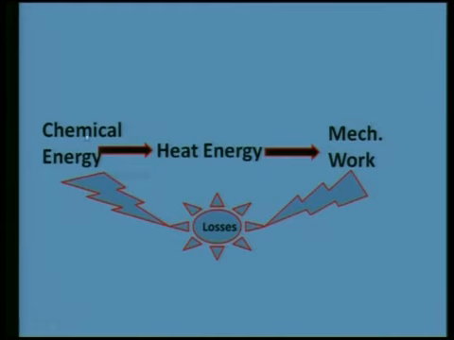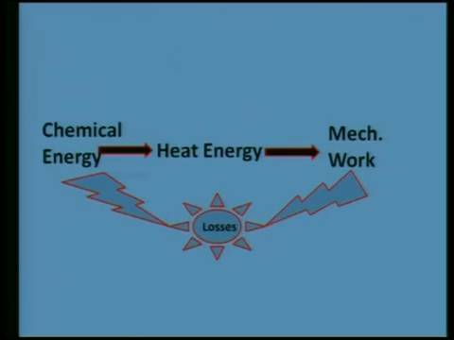So total chemical energy, which was high grade energy, has been converted into heat energy, which is low grade energy, and finally this low grade energy is getting converted into mechanical work, that is high grade energy. So for conversion of this low grade energy into high grade energy, the conversion efficiency can never be 100%, it is always less than 100%. This mechanical work can again be converted into 100% heat energy, but 100% conversion of this low grade energy into high grade energy is not possible at all. That's why the efficiency of these engines is less than 100%.